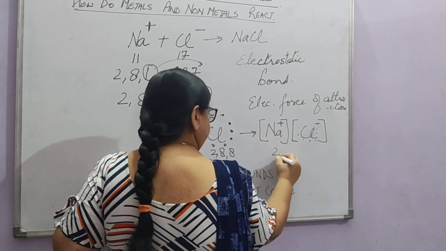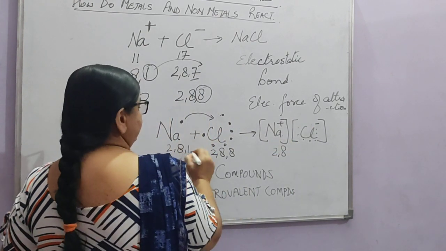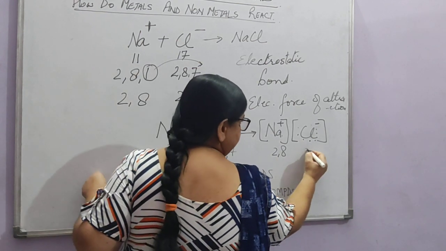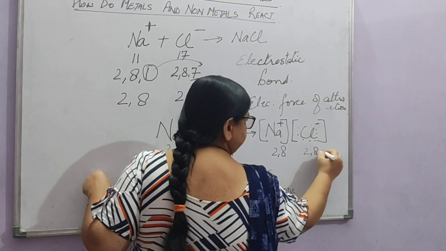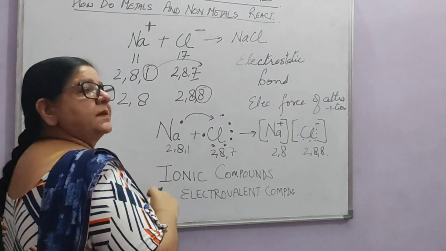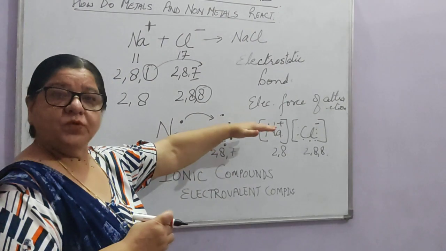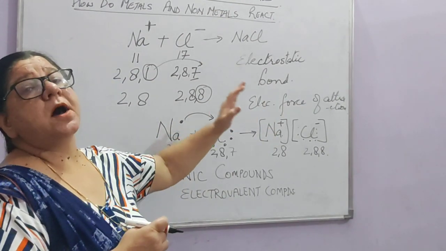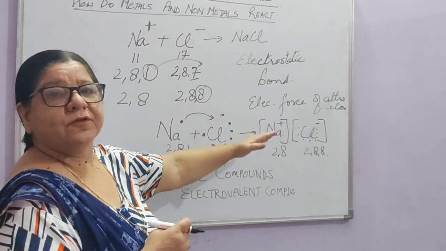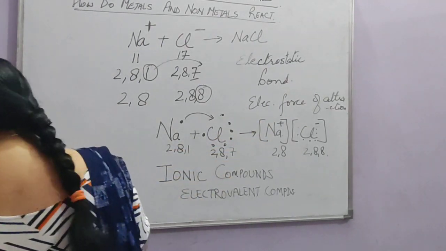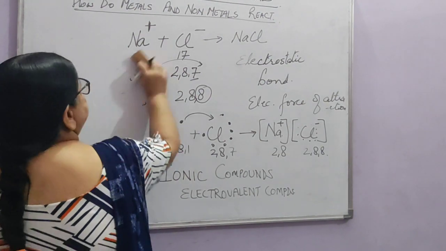So we can write 2,8,1 and 2,8,7 first. And here you can write 2,8 and 2,8,8. This is how an ionic compound is formed, or this is how the transfer of electrons takes place. Right? We can take more examples.